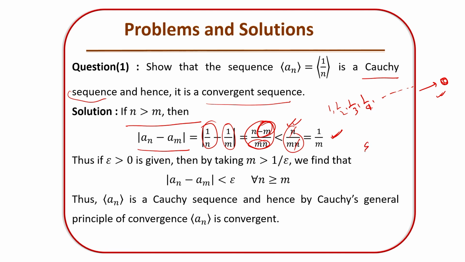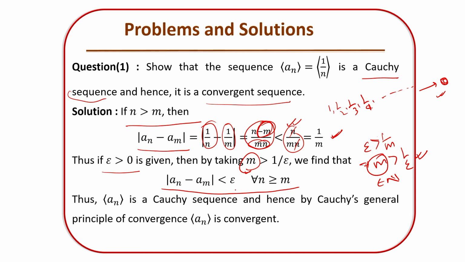So if I choose epsilon in such a way that epsilon is greater than 1 by m, then if epsilon is greater than 0, that gives you m is greater than 1 by epsilon. So if I choose a natural number m such that m is greater than 1 by epsilon, then this will fulfill our criteria of converging or Cauchy sequences.